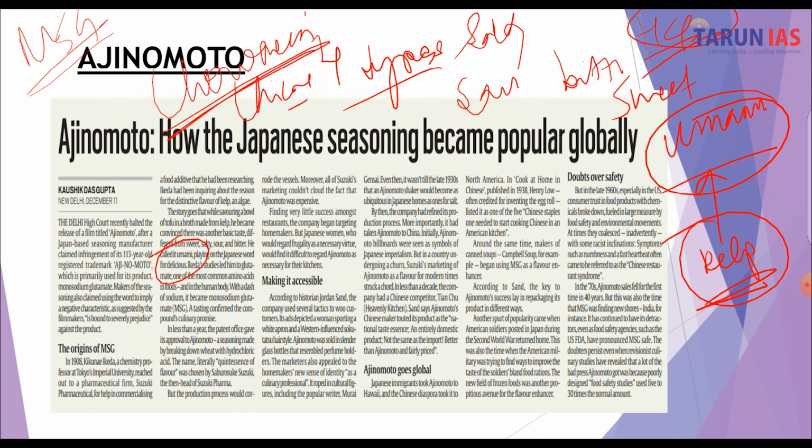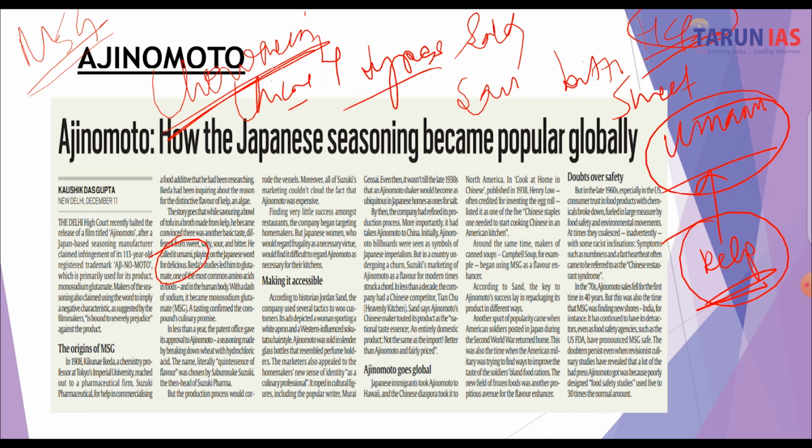Finding very little success amongst restaurants, the company began to target homemakers. But Japanese women, who regarded frugality as a necessary virtue, found it difficult to regard Ajinomoto as necessary for their kitchens. So they were also not interested in finding out what Ajinomoto would do for the taste of their food.